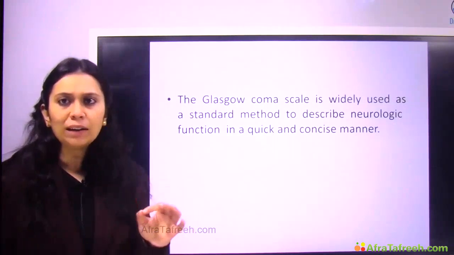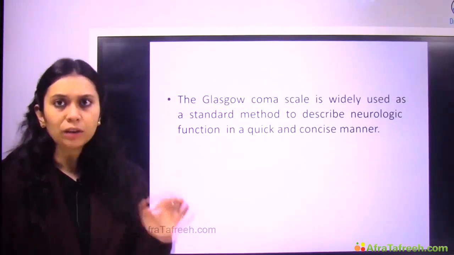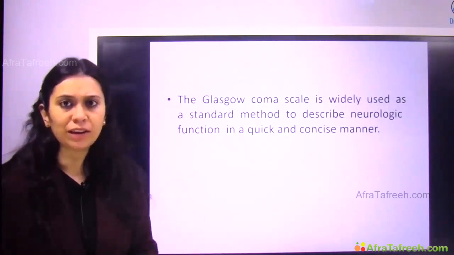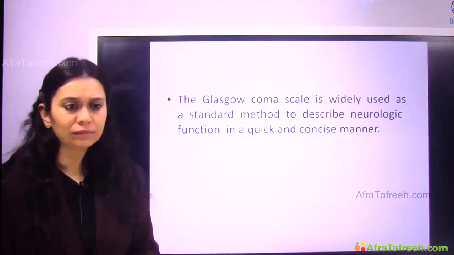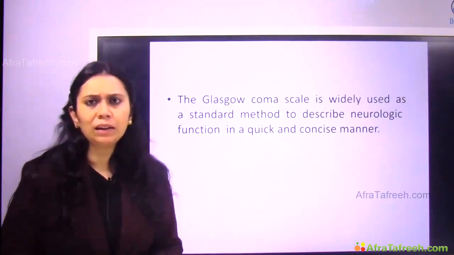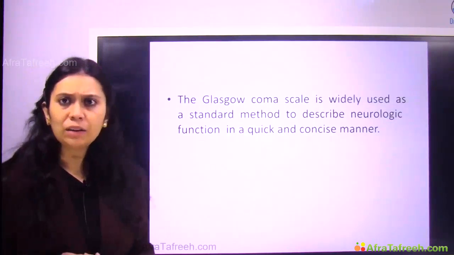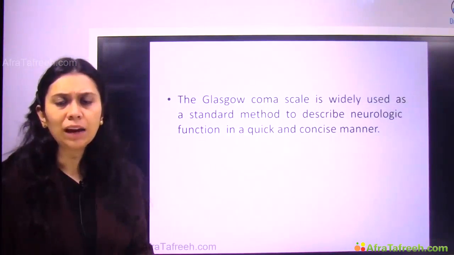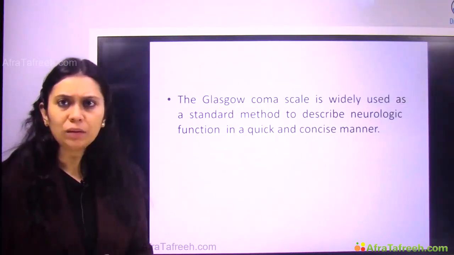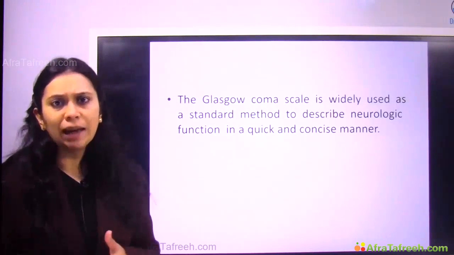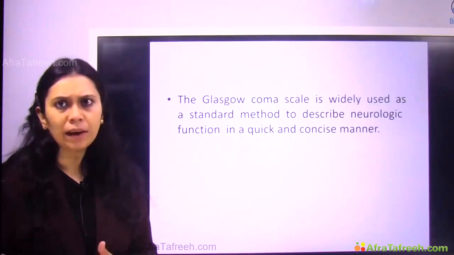So very quickly and concisely we can do a neurological assessment of a patient by GCS, popularly known as the Glasgow Coma Scale. Now this scale is based on 3 responses: eye response, vocal response and motor response. So we call it EVM, right? We mark it as EVM.